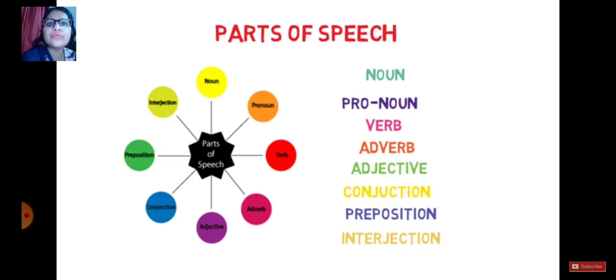Today the chapter which we are going to discuss is a very important chapter from your parts of speech. So far we have discussed your noun, and let us today discuss your second part of speech, that is pronoun. It is already clear with the name: pronoun means it comes at the place of a noun. It can be used the same way the noun is used. It gives you the same meaning which a noun gives you.